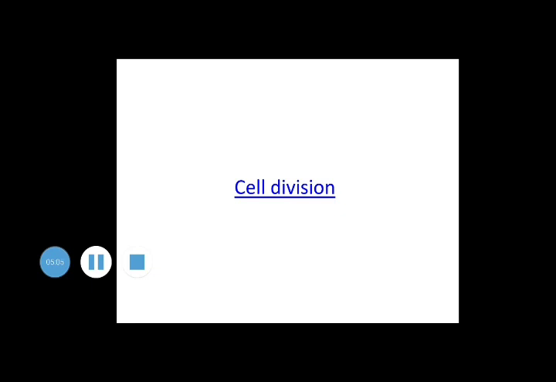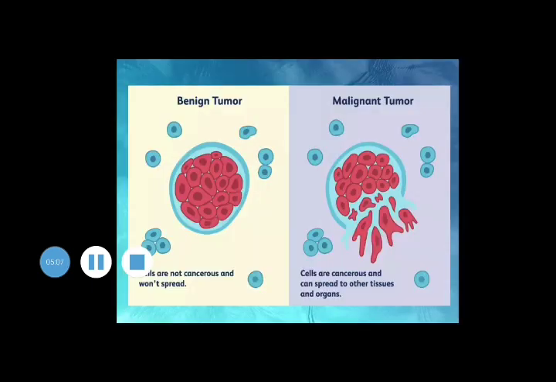Basically we have two types of tumors, that is benign tumor and malignant tumor. While coming to the benign tumor, you can see here, these benign tumors are not cancerous. Why? Because it has strict boundaries. It is supposed to attach to the cell membranes. While coming to the malignant tumors, these are cancerous. You can see here, it is loosely packed. These are cancerous and can spread to other tissues and organs.